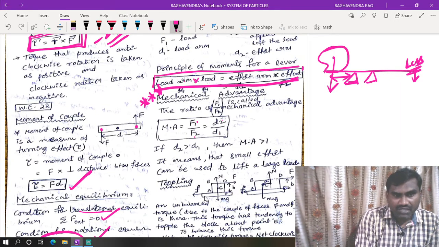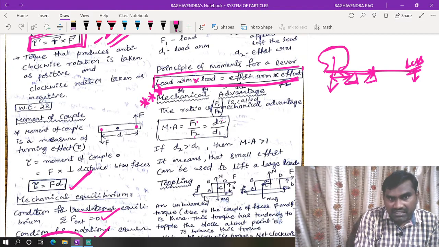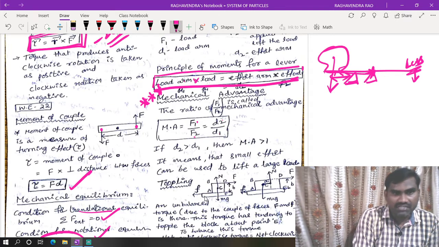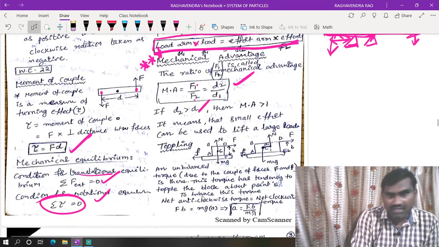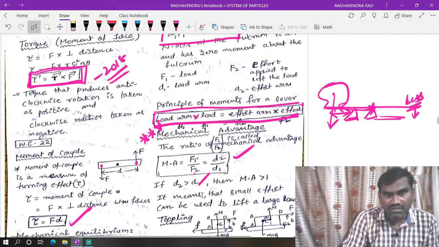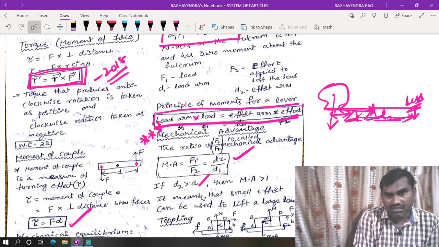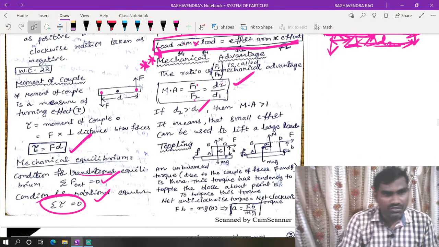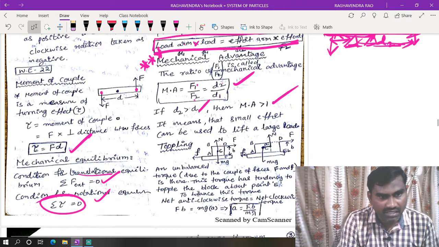By adjusting the distance between the pivoting point and the load, we can easily lift this block. That is called mechanical advantage. If D2 is greater than D1, that means this distance is more. So to lift this block, we shift the pivoting point toward the block, so D2 becomes greater. If D2 is greater than D1, the mechanical advantage is greater than 1.